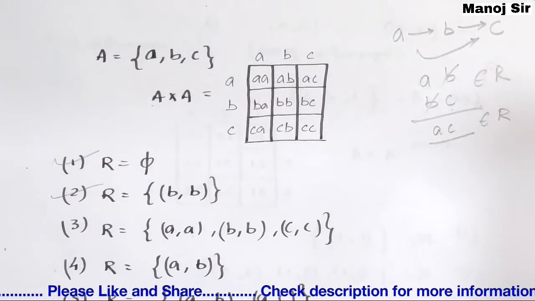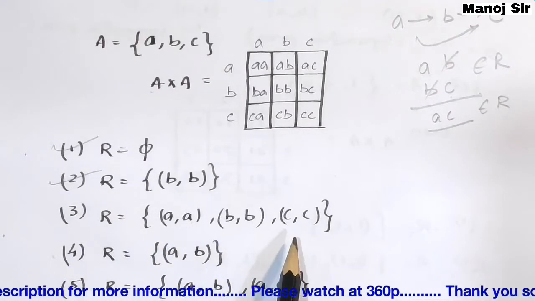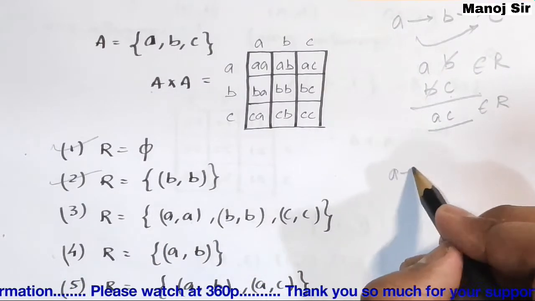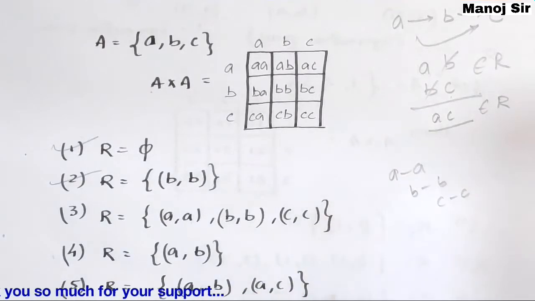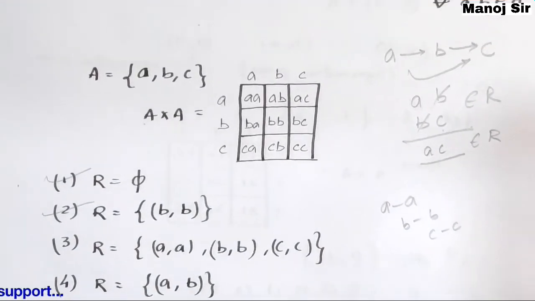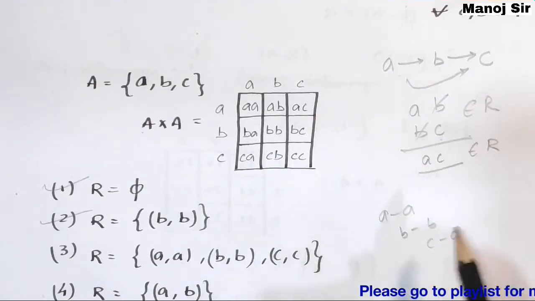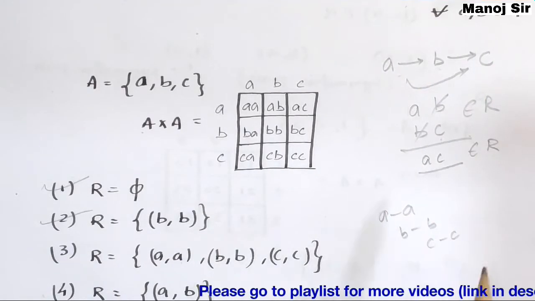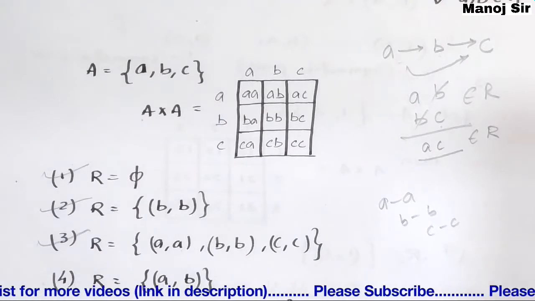Now coming to the third part, a very important part, that is (a,a), (b,b), (c,c). Here it should be like this, A B C in a single line, but here nothing is common. So this is also by default my transitive relation.